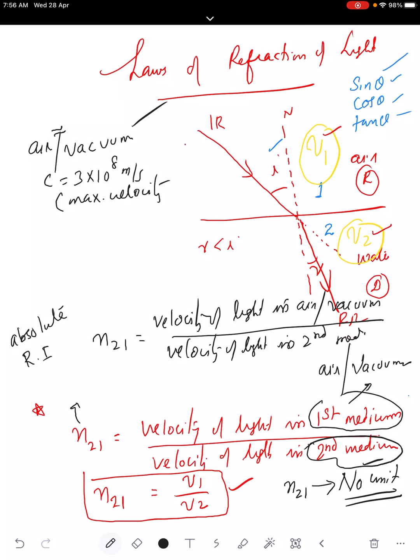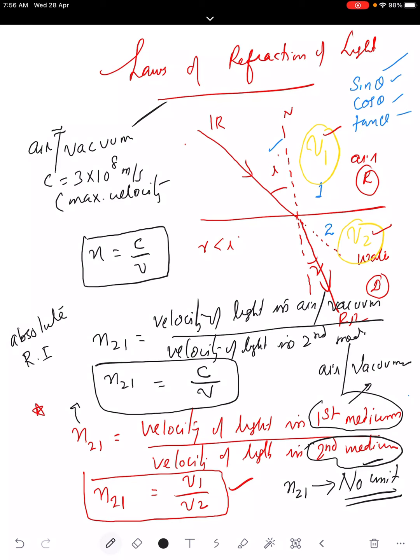So this equation we write as n21. Velocity of light in air or vacuum we usually represent by the letter C. Velocity of light in the second medium we write as V. This is the common equation: n21 is equal to C by V, or simply n equals C upon V. Whenever you write n, it is the refractive index of the denser medium with respect to the rarer medium. Very important relation. With this equation you can calculate the velocity of light in a particular medium.